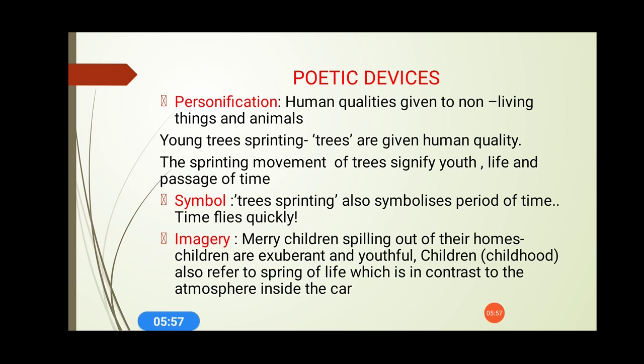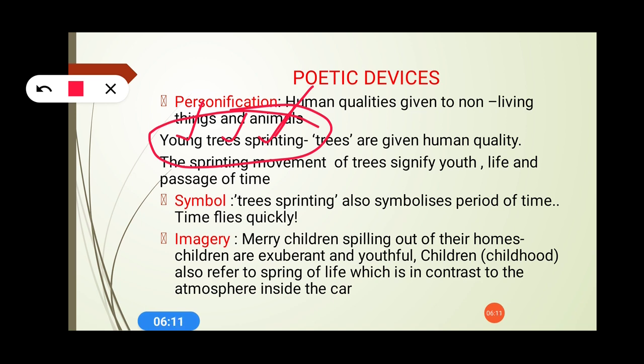And where is personification used in the poem? It is in young trees sprinting. See, if I have to locate it, I will just circle it. Young trees is fine, but sprinting means the one who runs very fast. Sprinting, running, is a human quality, but can trees run? This kind of quality has been given in the poem by the poet, and the sprinting movement of trees signifies youth, life, and passage of time.